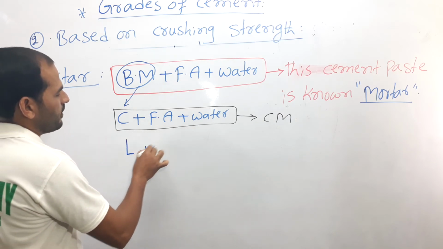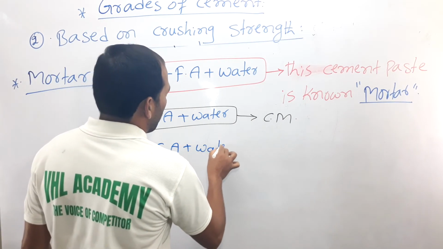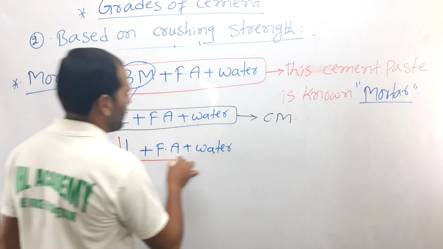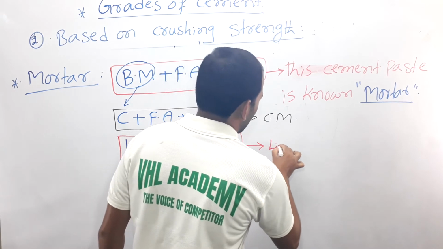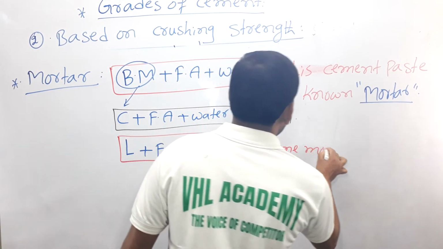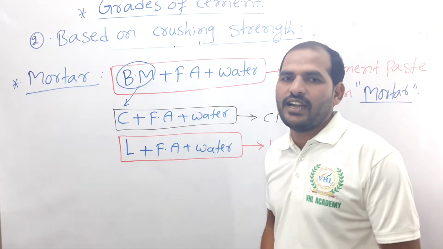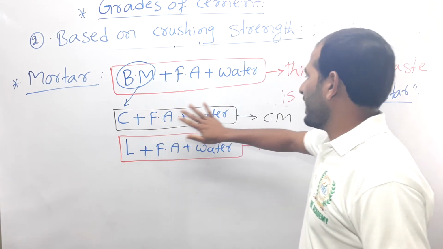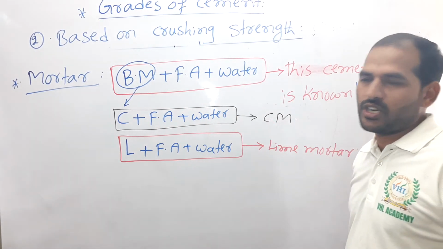Lime, fine aggregate and water mixture is called lime mortar. So cement, fine aggregate and water, this paste is called the cement mortar.